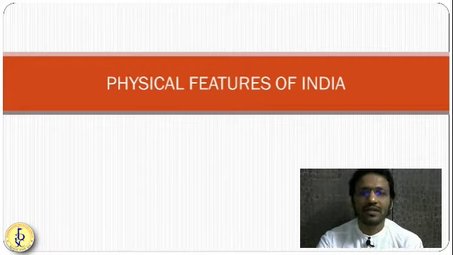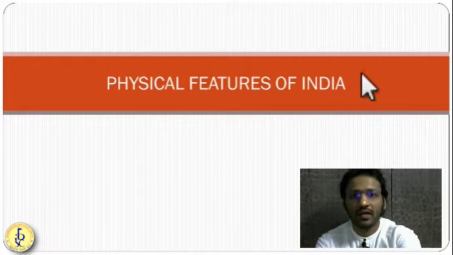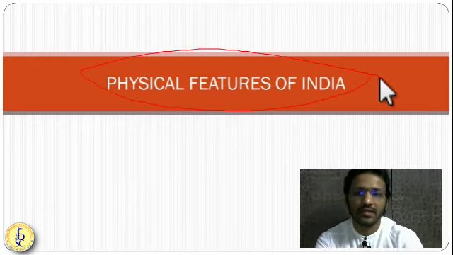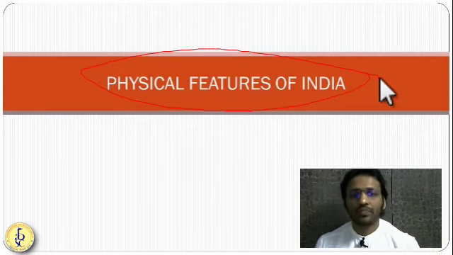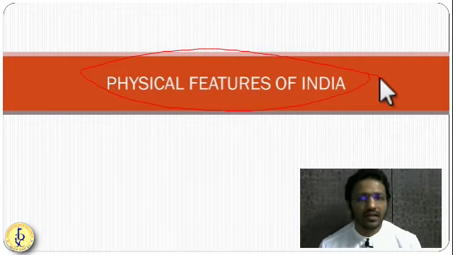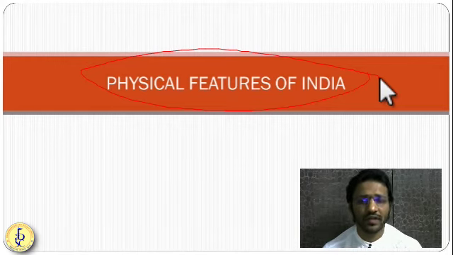So, friends, today we are going to see the next chapter of 9th standard NCERT. That is the second chapter. It is about physical features of India. This is a little more detailed chapter compared to the previous physical features chapter, and there will be one more chapter in 11th standard NCERT which will go into much more detail about physical features of India.